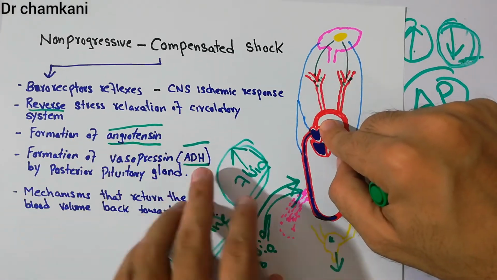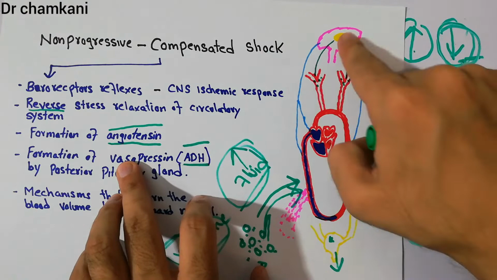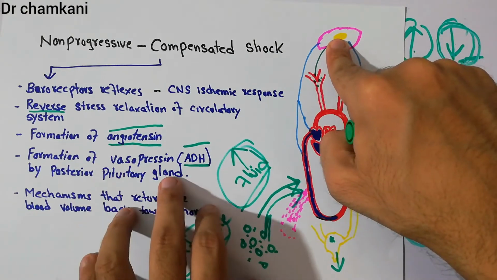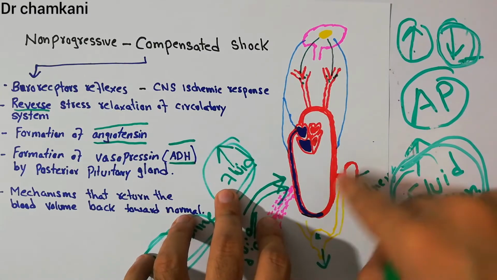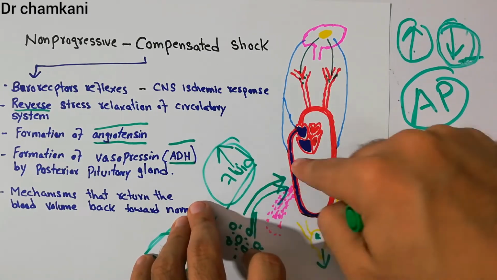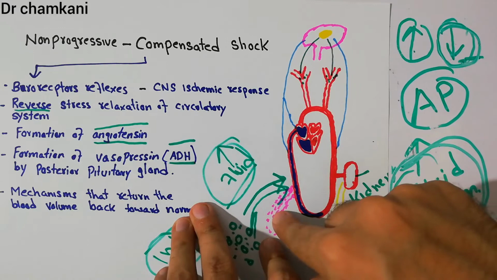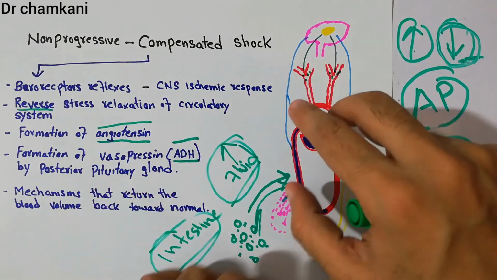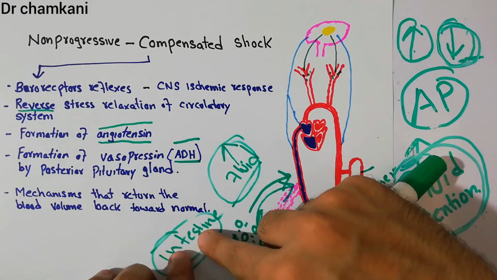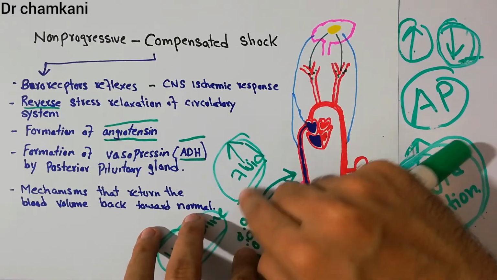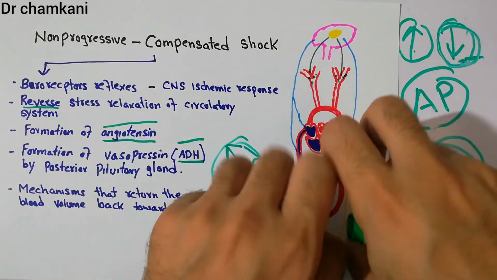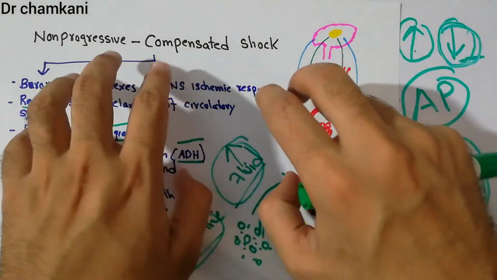Finally, there is formation of angiotensin and vasopressin. Angiotensin from the kidneys and vasopressin from the posterior pituitary gland help in fluid retention. They decrease the amount of urine formation and bring back more fluid into the system, trying to compensate for the blood loss which has occurred in any accident. Finally, increasing the fluid intake, increasing absorption of fluid from the intestine, and mobilizing fluid from the interstitial fluid into the circulation all help in increasing the arterial pressure and compensating the shock.